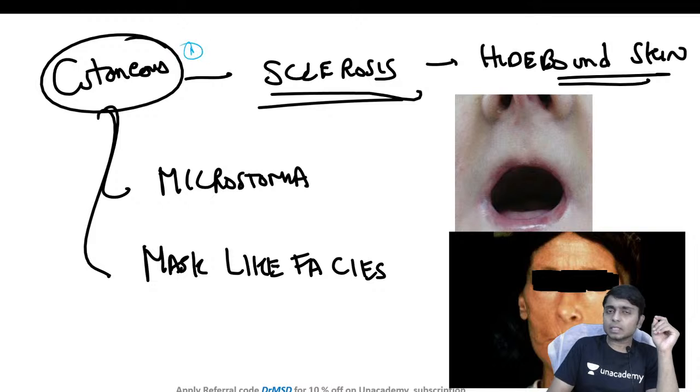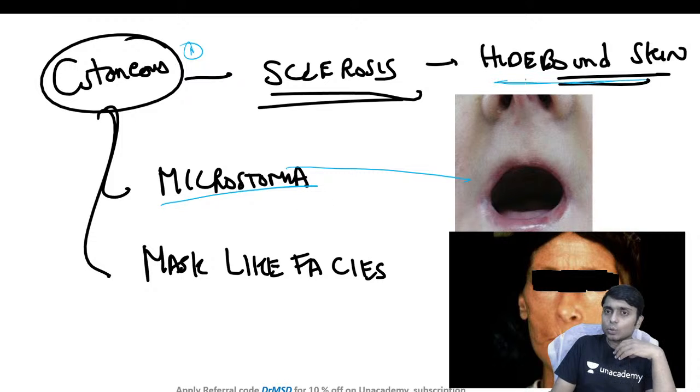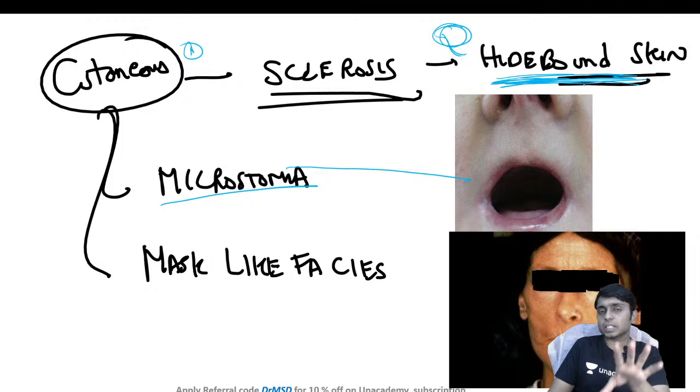Apart from that, in systemic sclerosis there are other skin manifestations. Thickening of the skin will lead to microstomia, that is, difficulty in opening the mouth. And if you try to pinch the skin, you cannot pinch it because the skin is excessively thickened. So it is described as hide bound skin. In animals, if you peel out the skin and dry it out, it is going to be very, very thick. That is how the skin of these patients appears, and that is the reason why it is called hide bound skin.